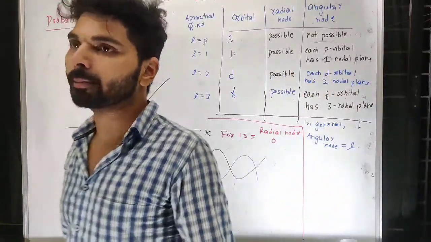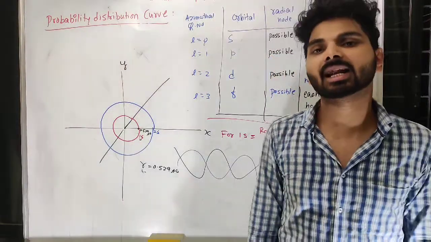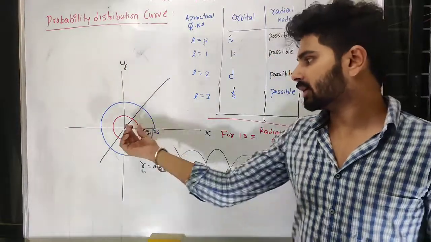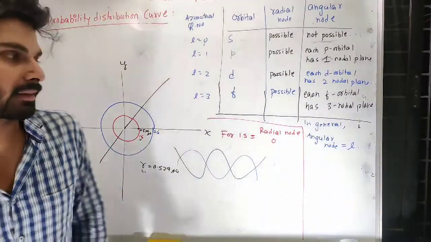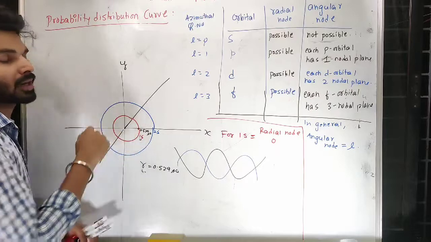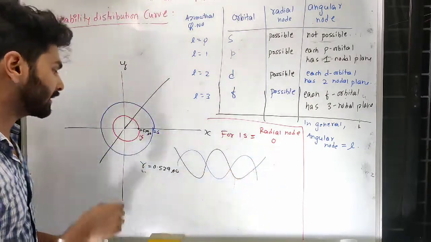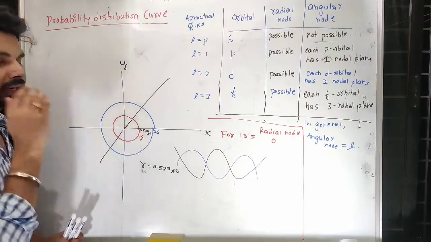So Bohr is not mathematically wrong, but he is conceptually wrong because he considered the electron as a particle. But mathematically, whatever he said, that shell as the first shell, is where you can expect the 1s electron at the maximum presence. So maximum probability of finding the electron at this particular distance for the 1s electron.